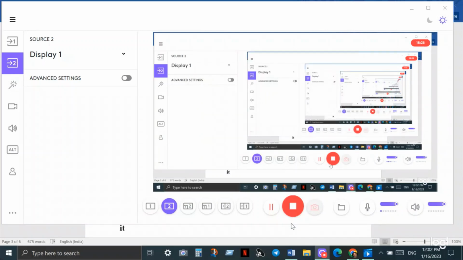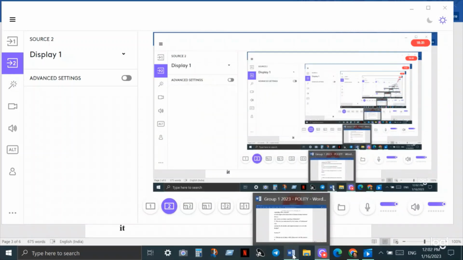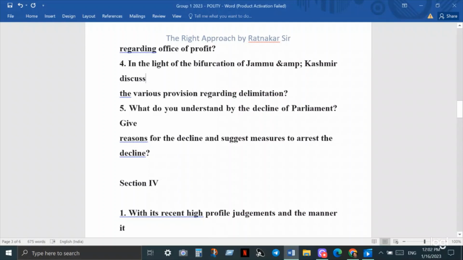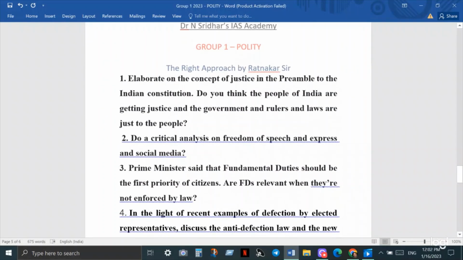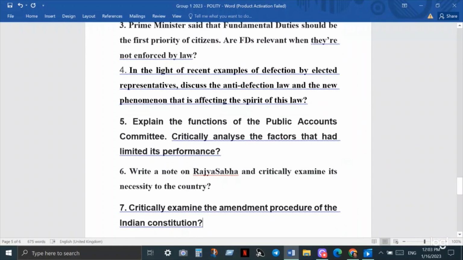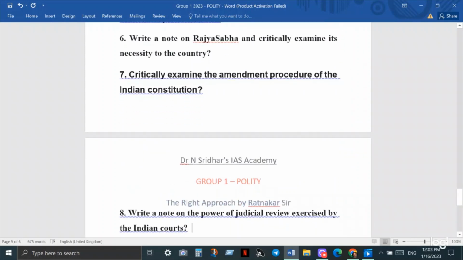They may ask you questions regarding the joint sitting of Parliament and parliamentary control in this particular chapter as well. For example, in the light of recent examples of defection by elected representatives, discuss the anti-defection law and the new phenomenon that is affecting the spirit of this law. They may also ask you to write a note on Rajya Sabha and critically examine its necessity for the country.